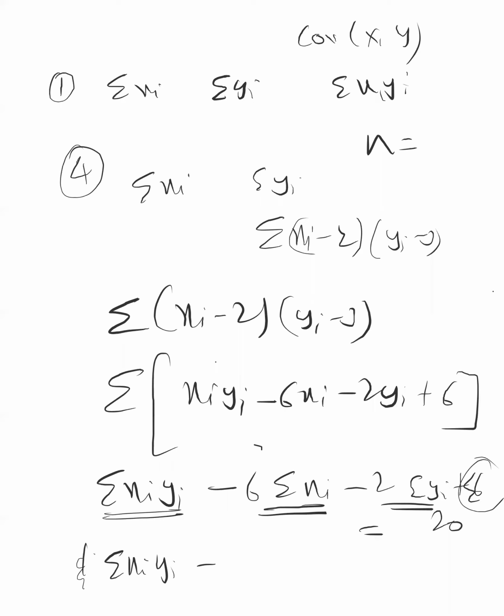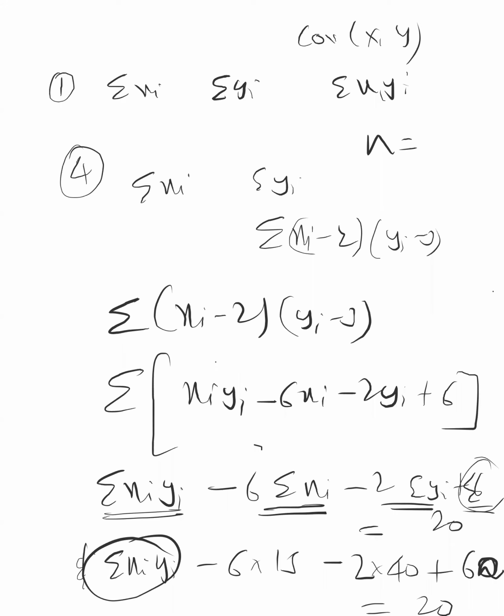Then minus 6 times summation xi, which is given as 15, and 2 times summation yi, which is 40, and plus summation 6, that is 6 times n, because 6 will come n times, so 6n. And n they have given, n is equal to 10, so it will become 60. Then from there you can find summation xi yi, and then you solve it.